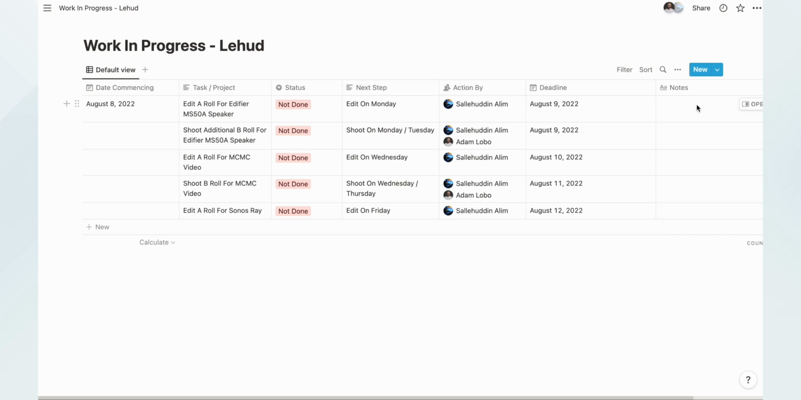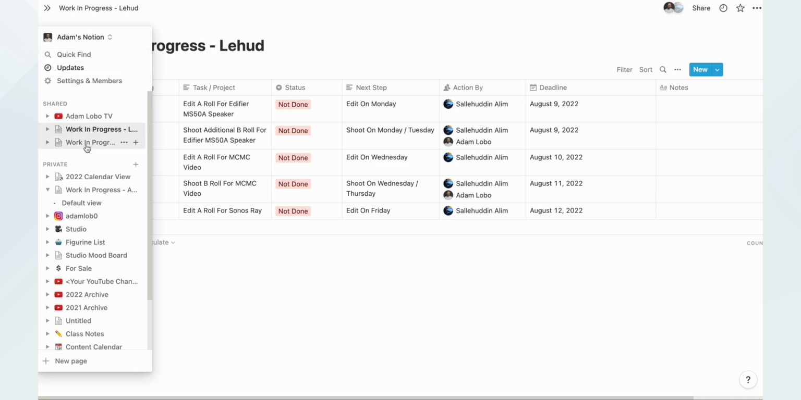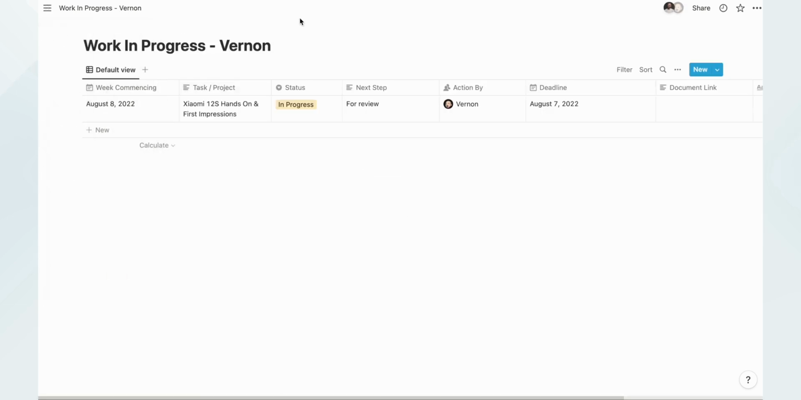So that's the reason why I kind of put the next step, action by who, and the deadline. And if there's any additional notes that I need to put here, he can also put his notes, and from there I can see if he has any issues within the overall work in progress situation. And speaking of the work in progress, there's also one created for Vernon, whereby it's similar to the ones that you see within Lee Hood's one, but of course this is based on a different task.